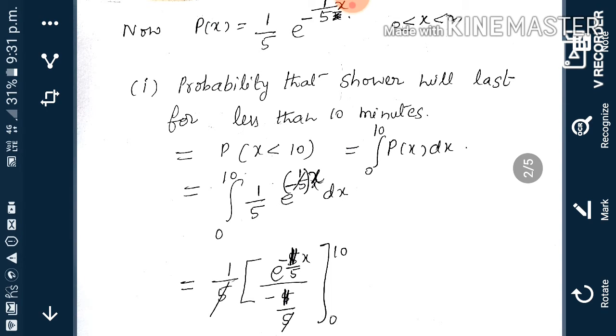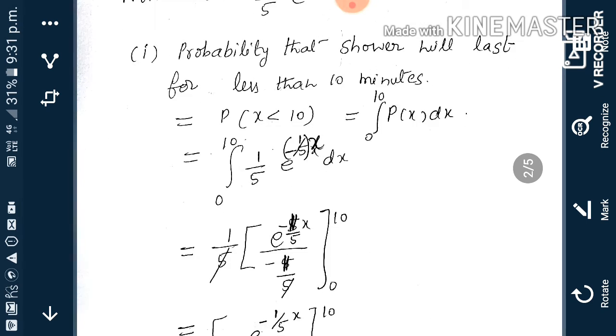So x less than 10 means we take 0 up to 10: integral from 0 to 10 of p(x) dx. What is p(x)? That is substituted: 1 by 5 e^(-x/5) dx.